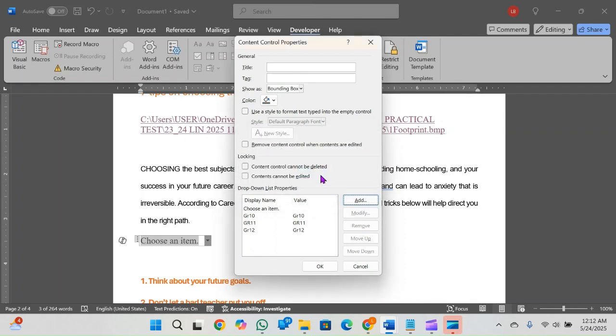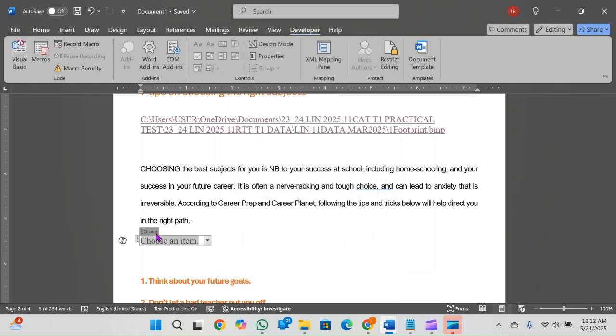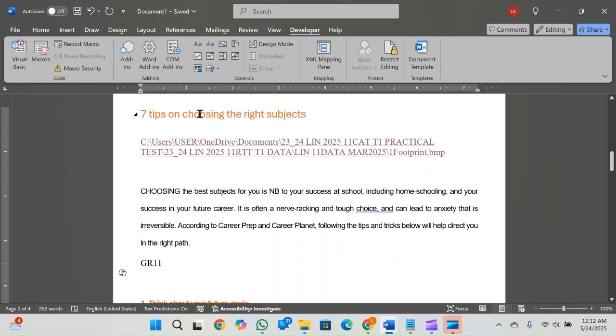Okay. You're going to choose an item from that. What is the title of my drop down list going to be? I'm going to say grade. Okay, so there's the title. So if I choose one, I click on the drop down list. I can choose from grade 10, grade 11, or grade 12. Okay, so that's it for text boxes.